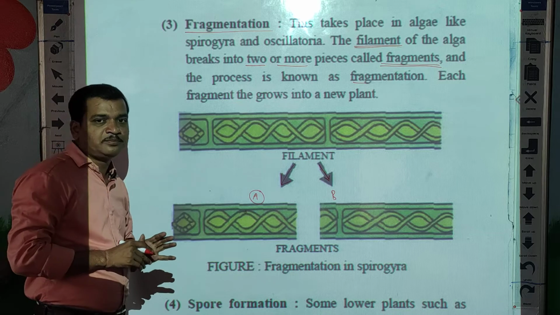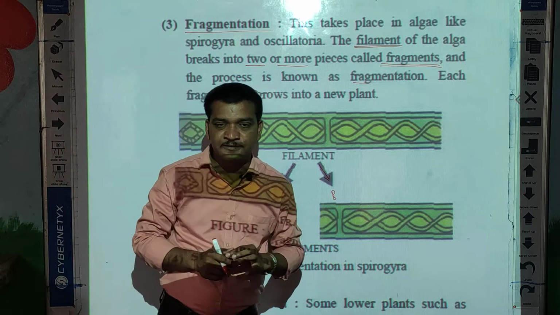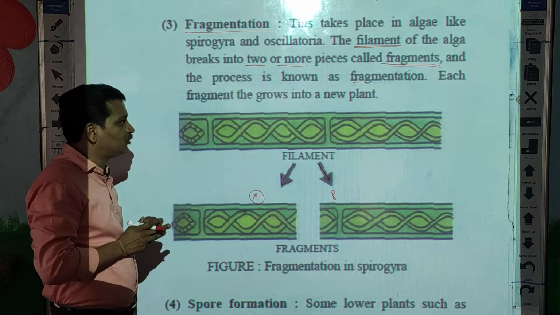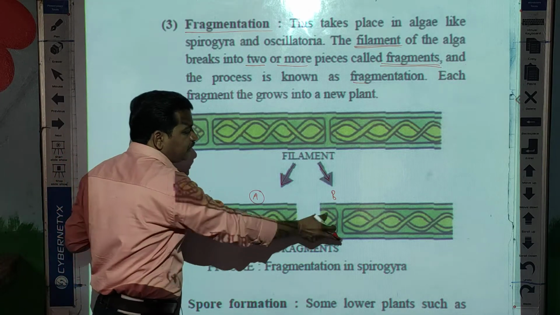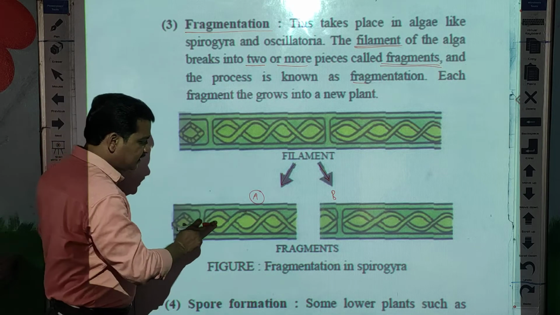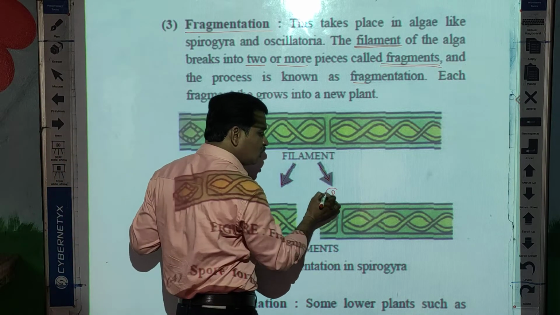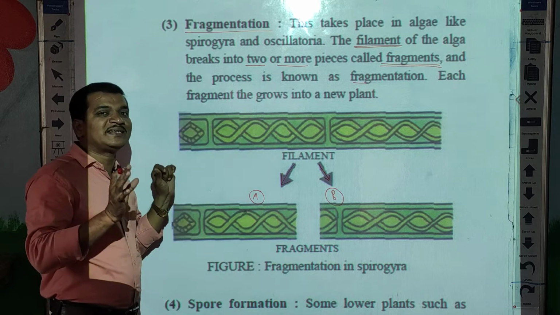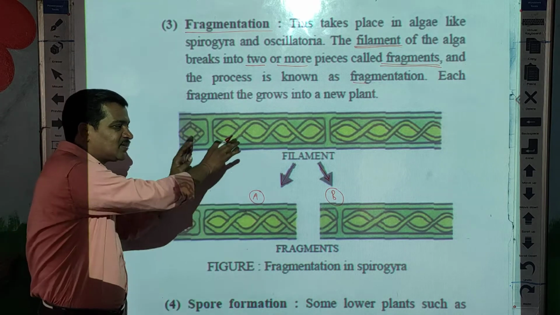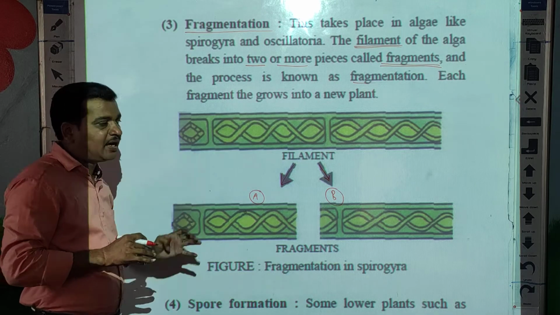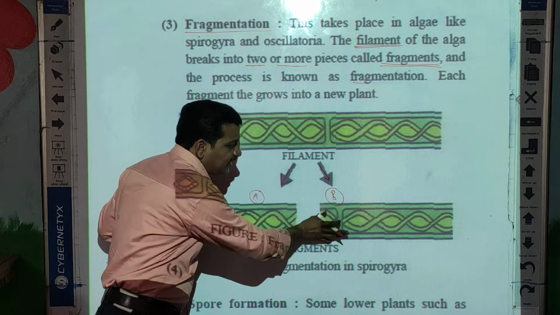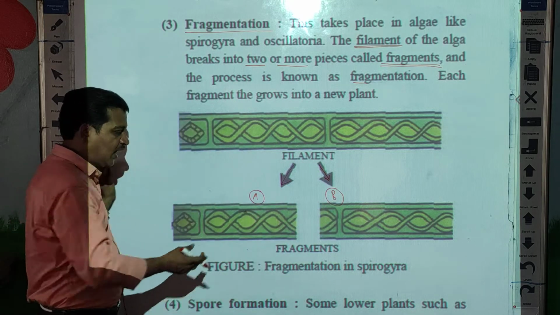So the fragmentation method is especially involved for alga to reproduce. These two individual fragments, this is A and this is B, are the individual separate fragments, or we can call them the babies of this parent cell, and then they grow into a new plant. In this way they reproduce.